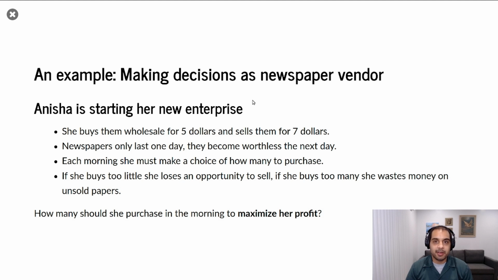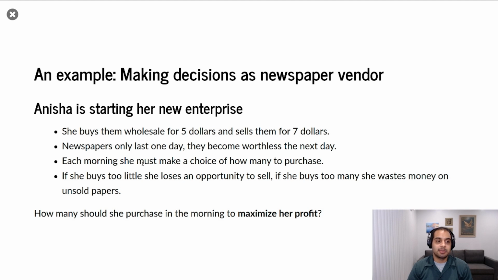Anisha is a newspaper vendor now. She, let's say, lives in Los Angeles, where I live. And what she wants to do is buy newspapers in the morning from the Los Angeles Times, and she wants to sell them later in the day to folks in the Los Angeles community. She can buy the newspapers wholesale for $5 and she can sell them for $7. The newspapers only last one day. If she buys the newspapers on Monday, she can't really sell them on Tuesday because they become worthless. Nobody wants a day old newspaper.